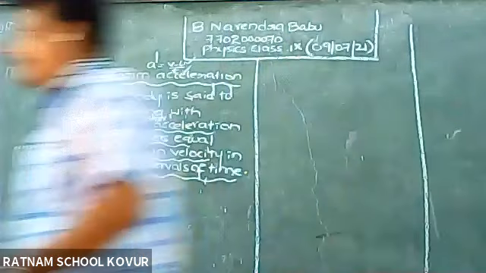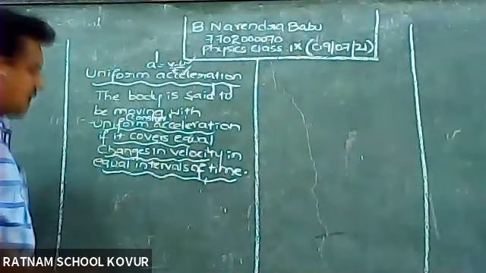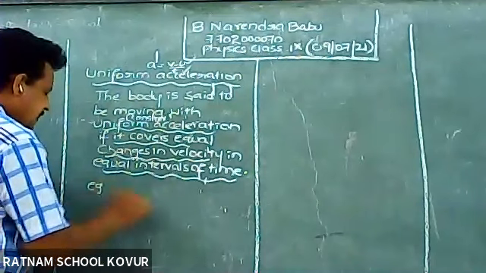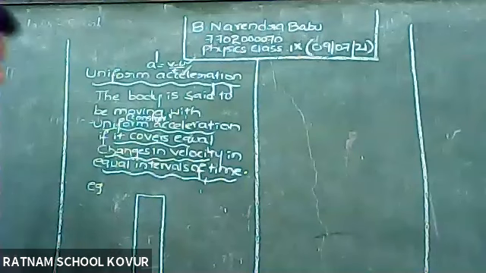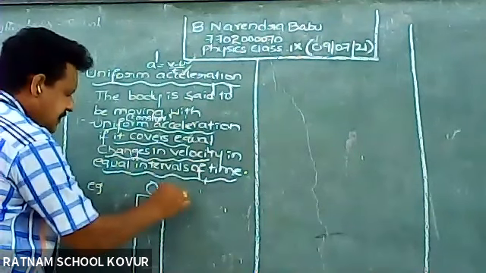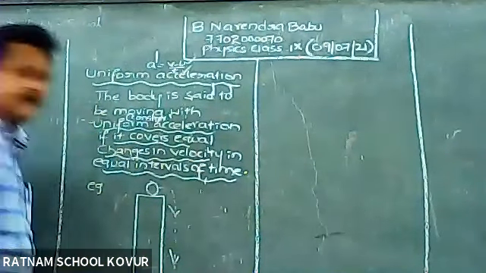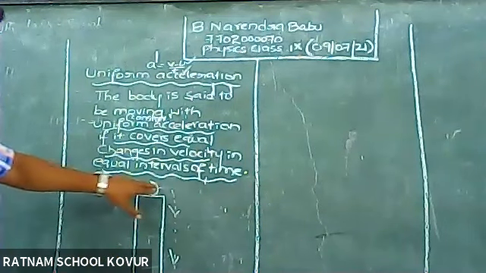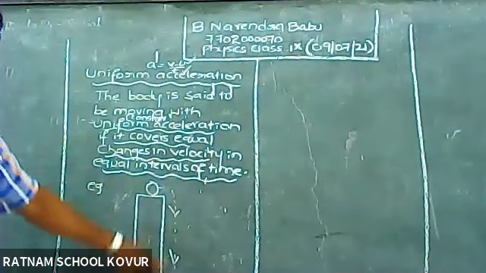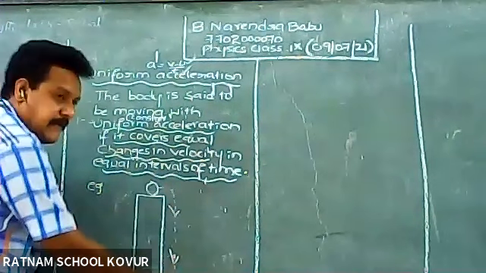Normally, as an example of uniform acceleration you can take a tower, or a building. Any object which is falling from a certain height falls with uniform acceleration, because it covers equal changes in velocities in equal intervals of time.